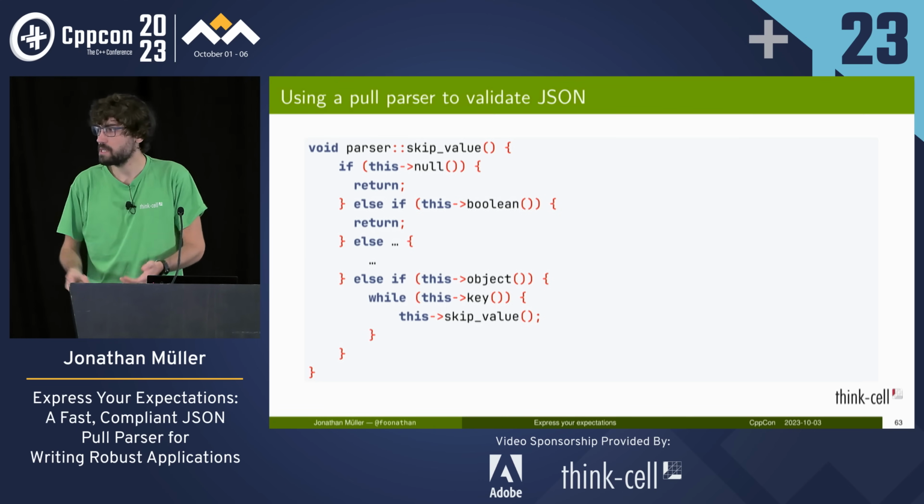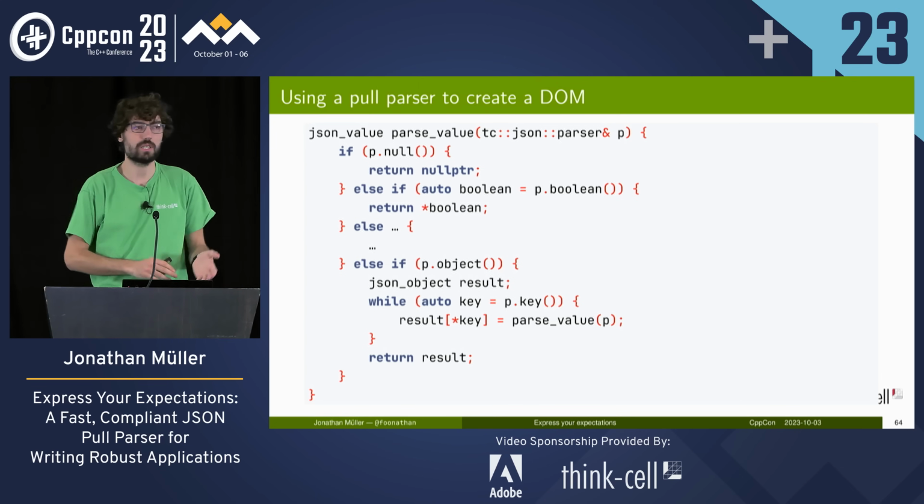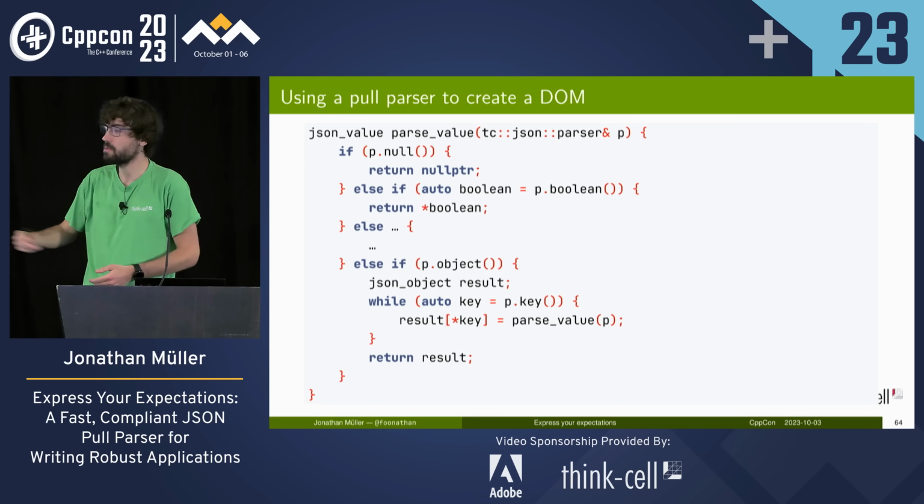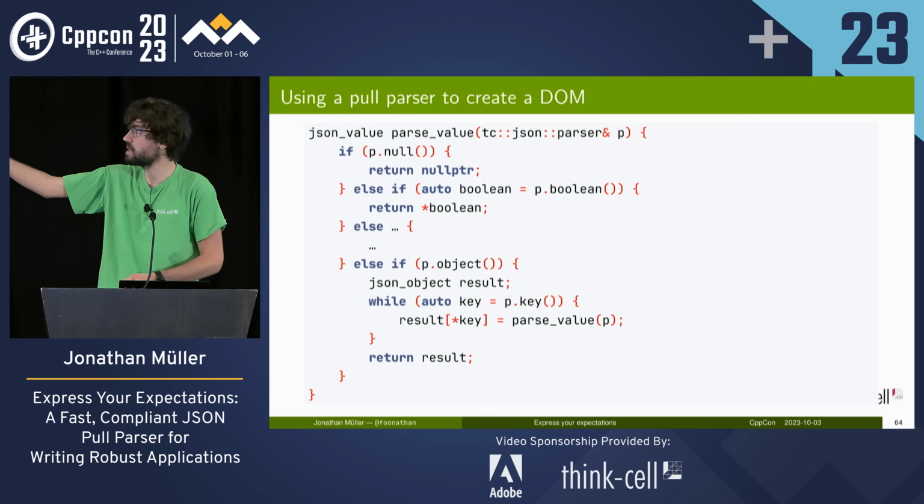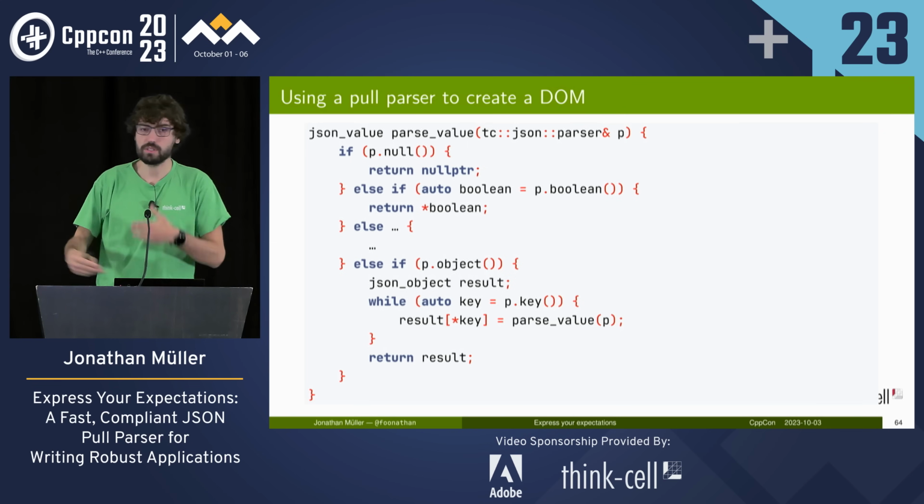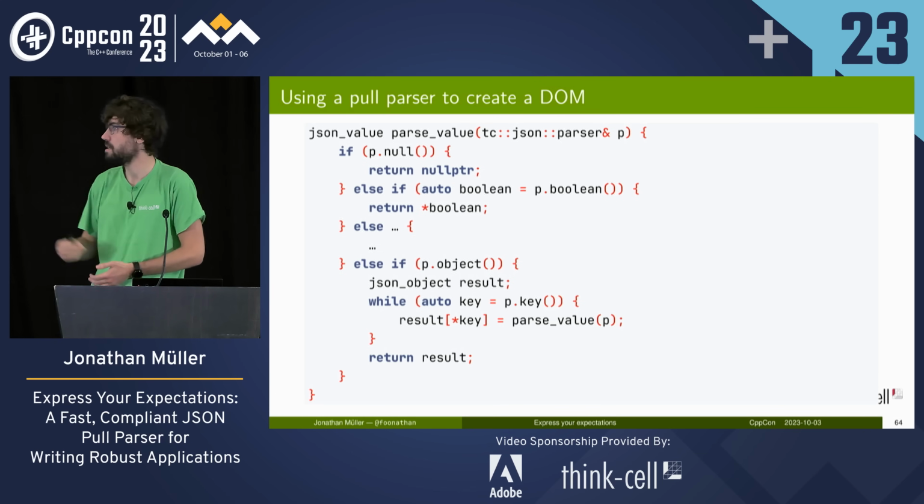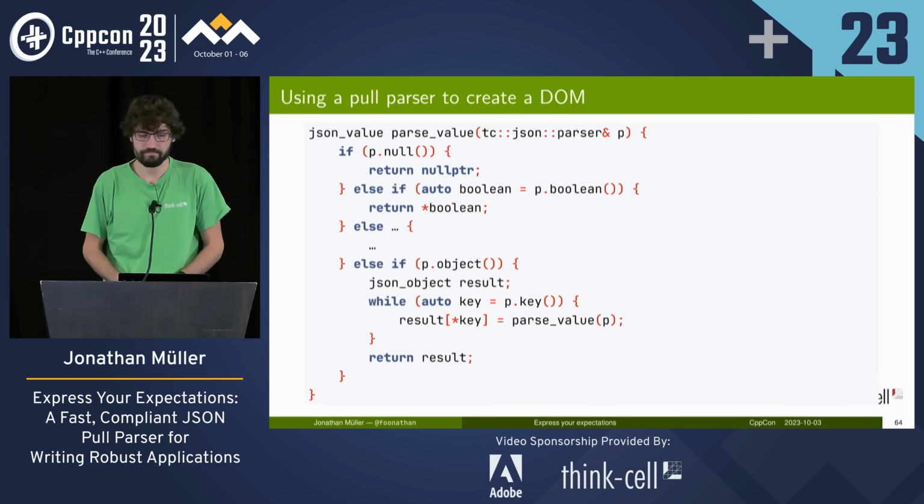We can also use the pull parser to write a DOM parser. So a function parse_value that takes the pull parser and returns the JSON value. And this one, we just check the various cases that we want. If you have null, then we return nullptr. If you have boolean, then we return the boolean. And if you have an object, we create the JSON object by pulling each key and creating the mapping between keys and values.